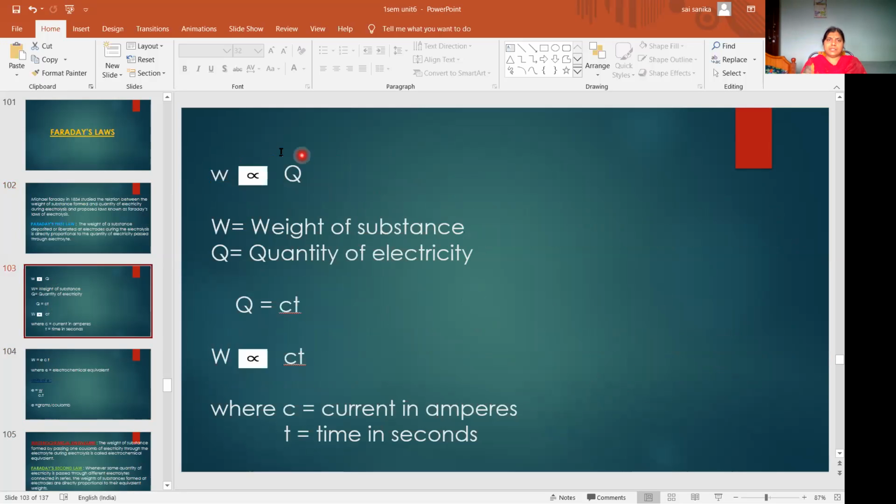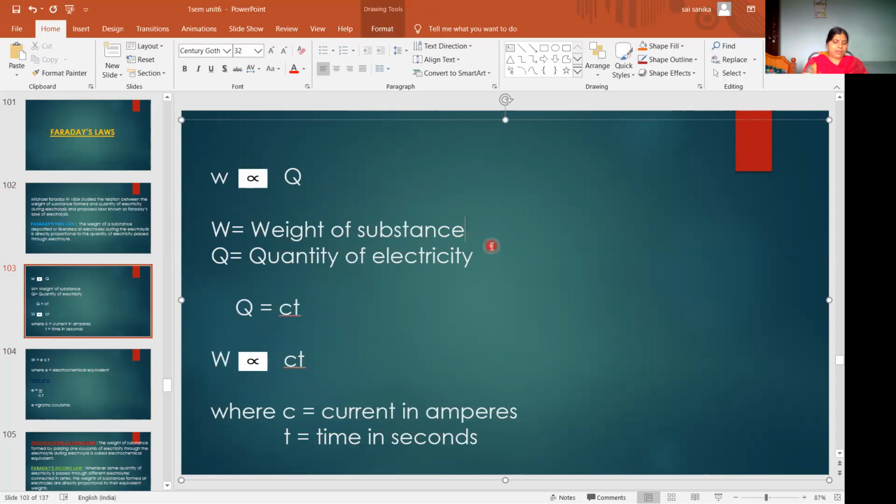So that is given by the relation W is directly proportional to Q, where W is the weight of substance deposited at the electrode in grams, and Q is the quantity of electricity in coulombs. So quantity will be expressed in coulombs.